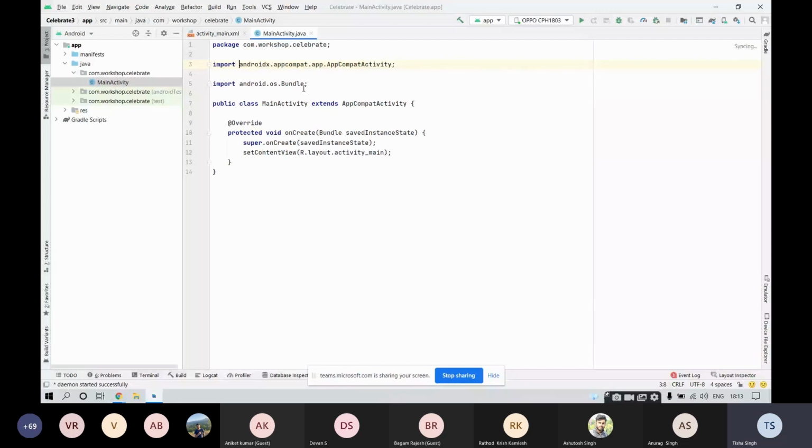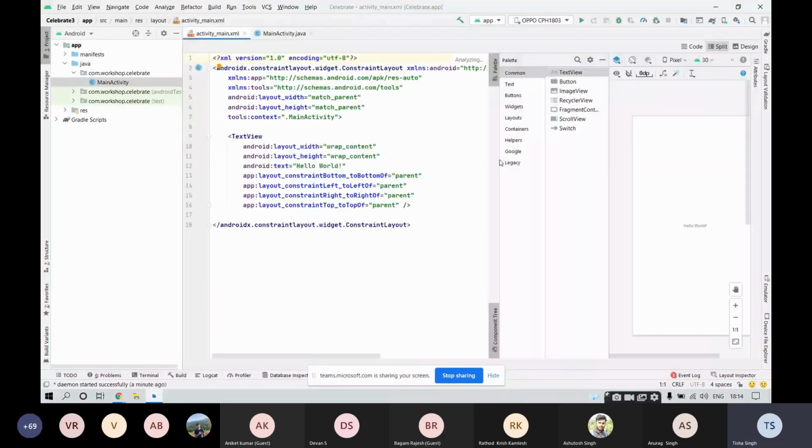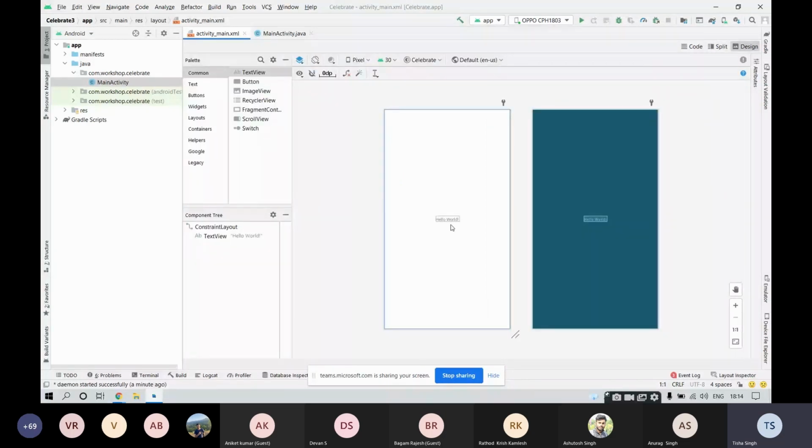Fine. So the Gradle build has taken place already. I hope that all of you have reached this point of time and you are able to get this Hello World application. In any programming language, we first start with the Hello World program. So this is your Hello World application for your Android application, where we have a simple screen and this text Hello World.